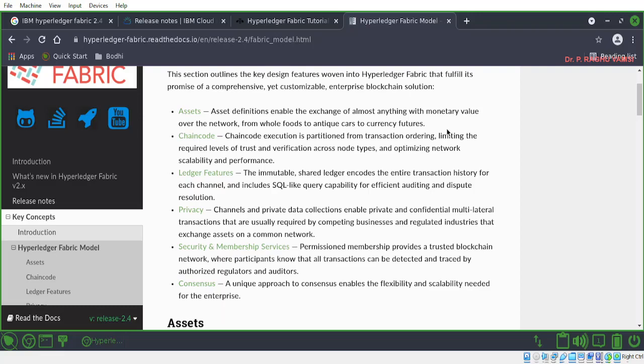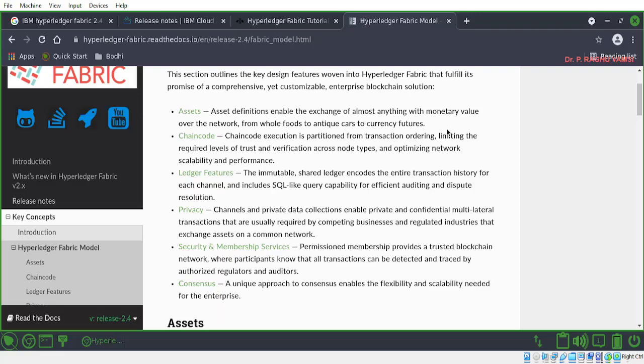Anyhow, IBM Hyperledger is a permission-based blockchain. That means it is a private blockchain. Automatically, the communication between the peers is also private in nature. That is the reason if any peers of a network want to communicate, they have to communicate over a separate channel. So that is the reason the channel has been introduced here.